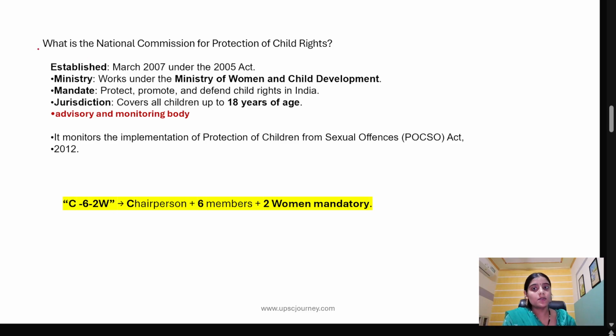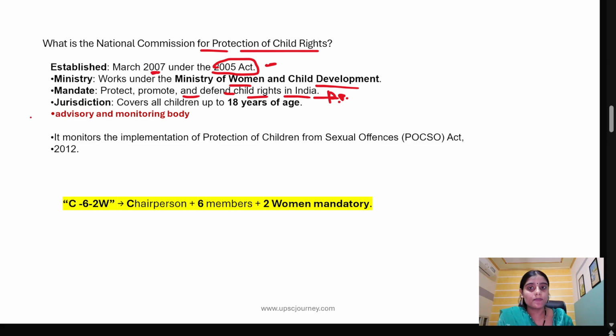Because the girl child was a minor, we have the National Commission for Protection of Child Rights, which takes care of children's rights in India. It was established in 2007 under the Commissions for Protection of Child Rights Act, 2005. It works under the Ministry of Women and Child Development, and it promotes and defends children's rights in India.